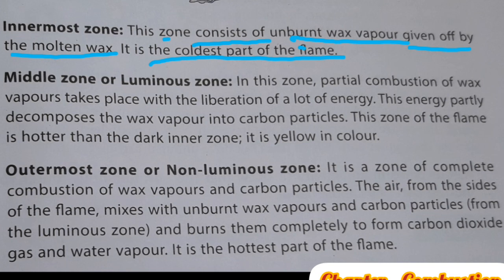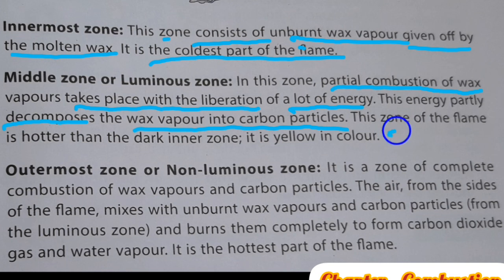In this zone partial combustion of wax takes place with the liberation of a lot of energy. This energy partially decomposes the wax vapor into carbon particles. This zone of the flame is hotter than the dark inner zone. It is yellow in color.